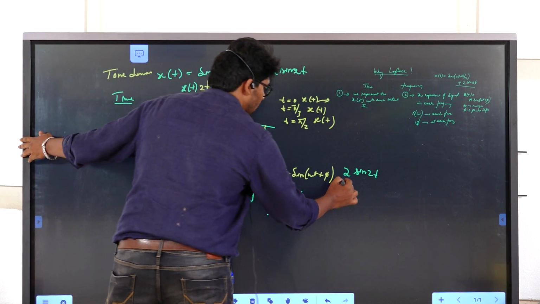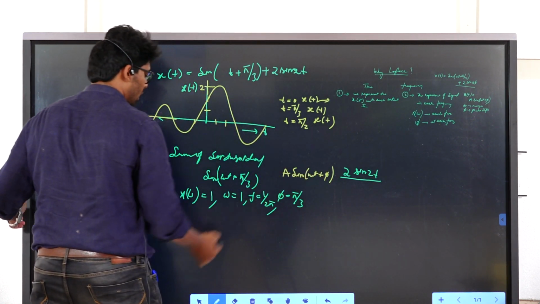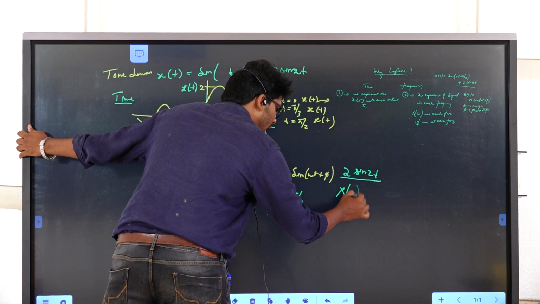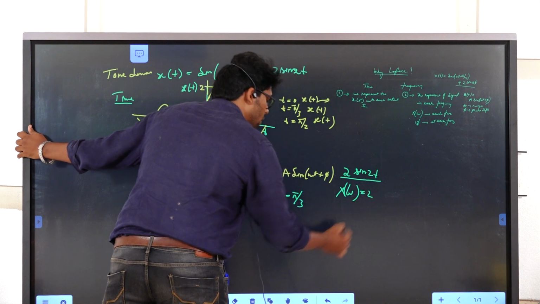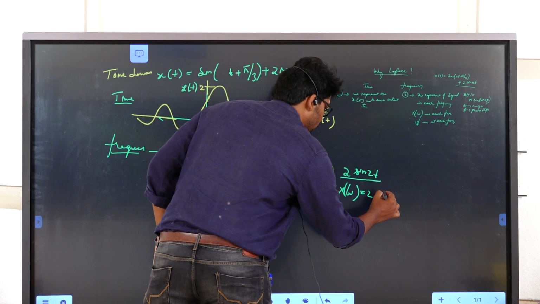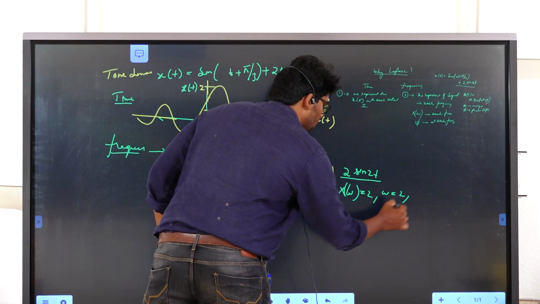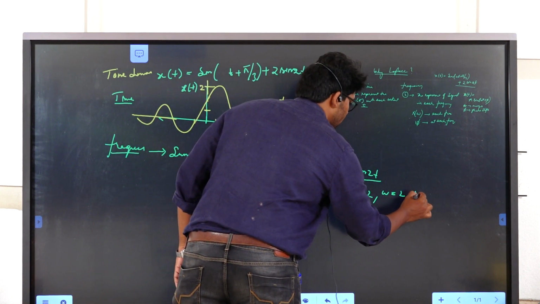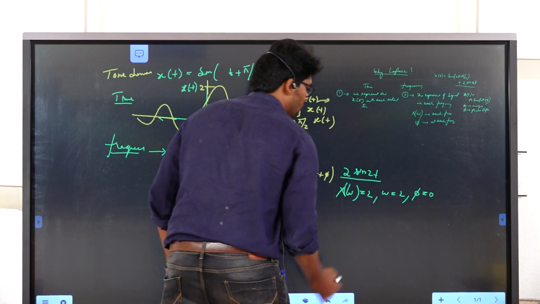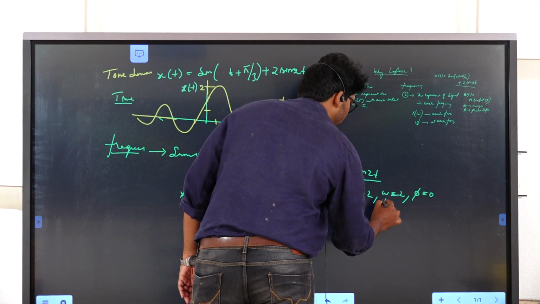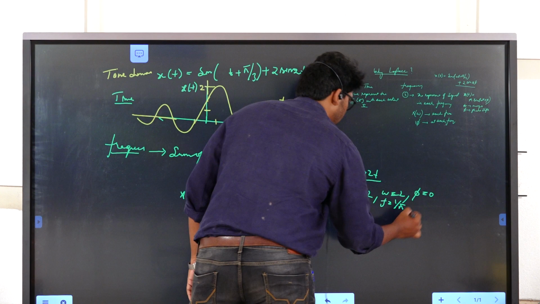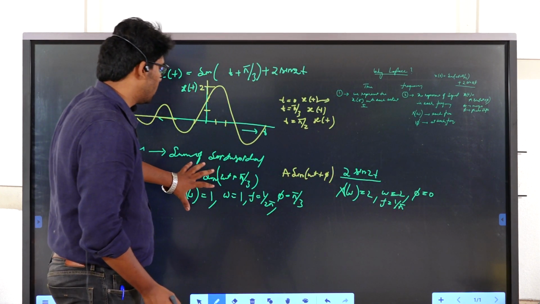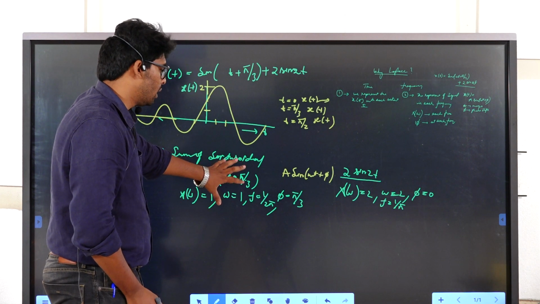Now, for the second signal, the magnitude X of omega is 2, and omega is 2, that is sine 2t, with phase phi equal to 0. If omega is equal to 2, then the frequency is 1 by pi.